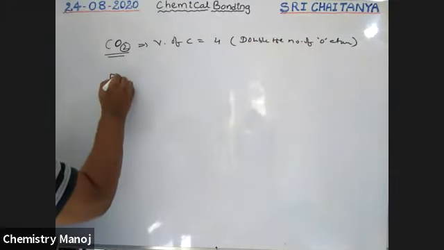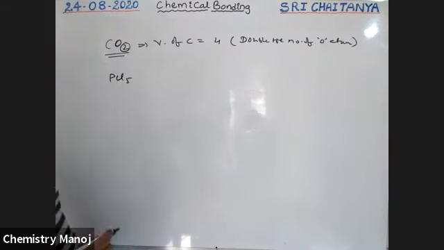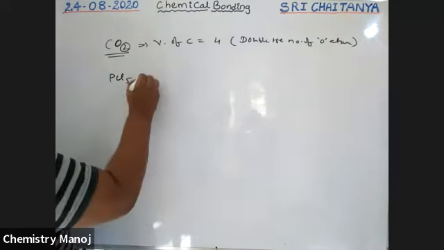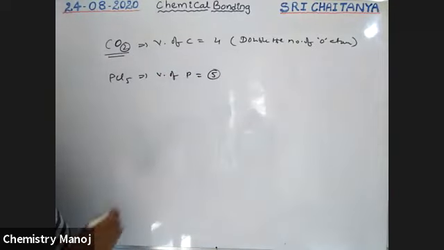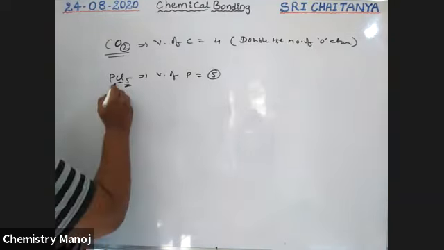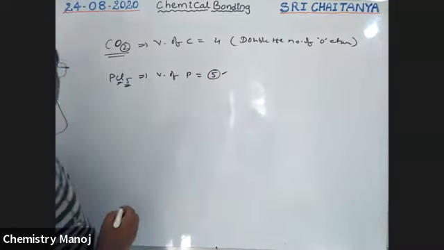Next, PCl5. Here valency of phosphorus is equal to 5 because 5 halogens are attached. Number of halogens is equal to valency.